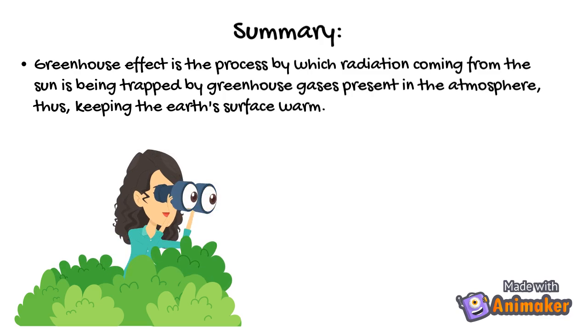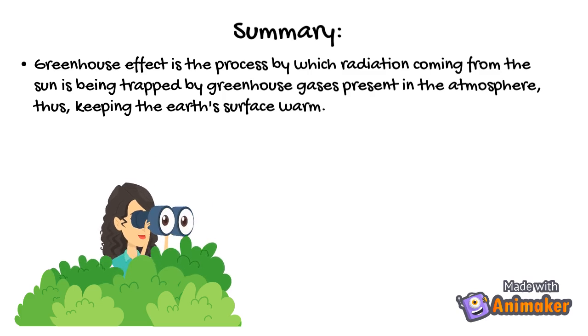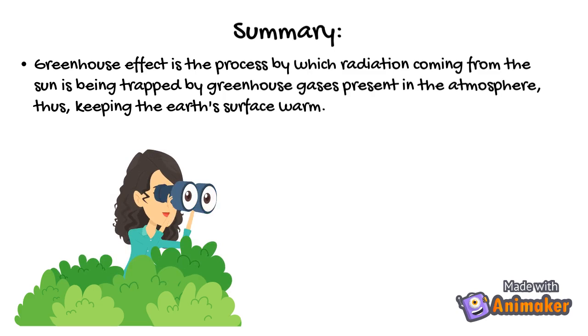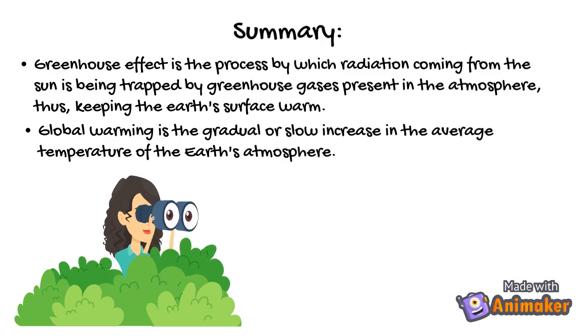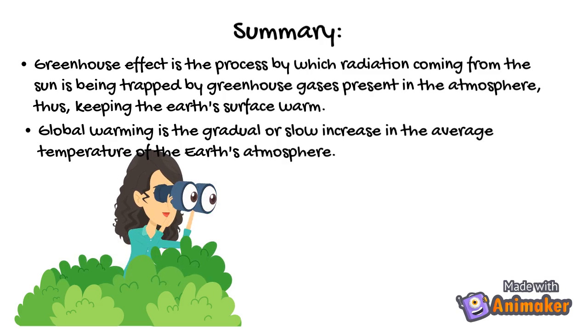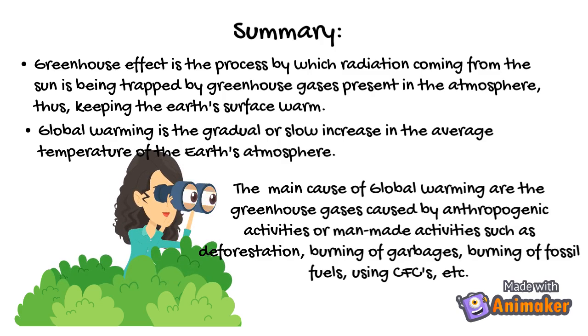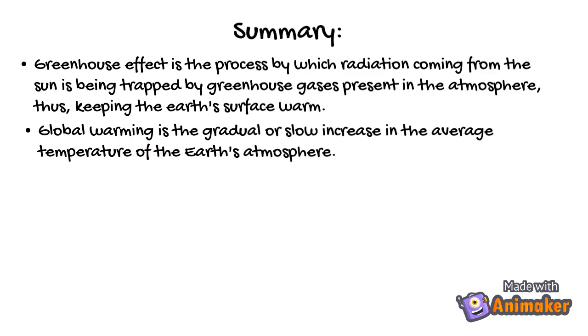Now, let us have a summary of what we have learned for today's lesson. Greenhouse effect is the process by which radiation coming from the sun is being trapped by greenhouse gases present in the atmosphere, thus keeping the Earth's surface warm. Global warming is the gradual or slow increase in the average temperature of the Earth's atmosphere. The main cause of global warming are the greenhouse gases caused by anthropogenic activities or man-made activities such as deforestation, burning of garbages, burning of fossil fuels, using CFCs, etc.